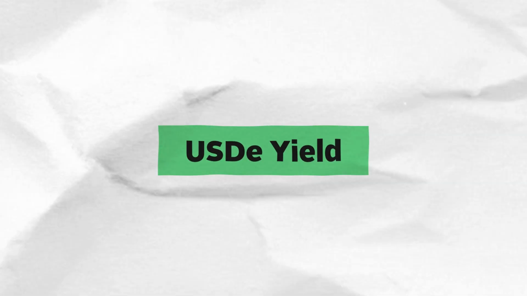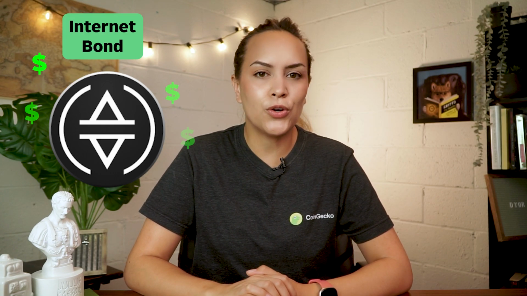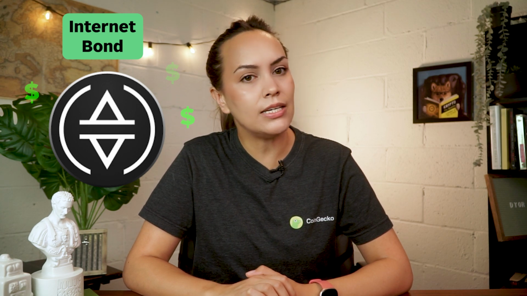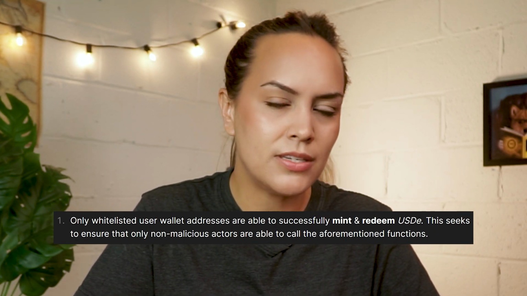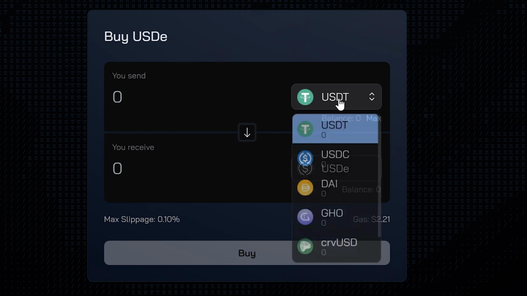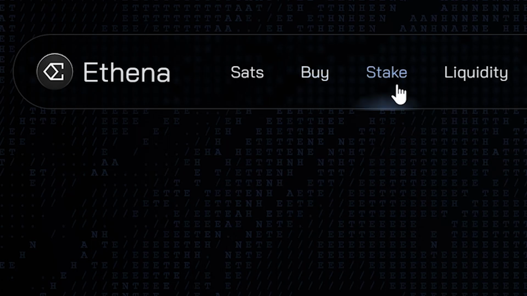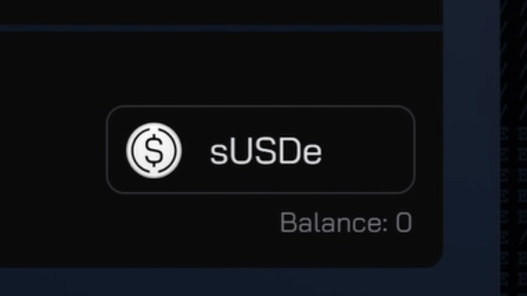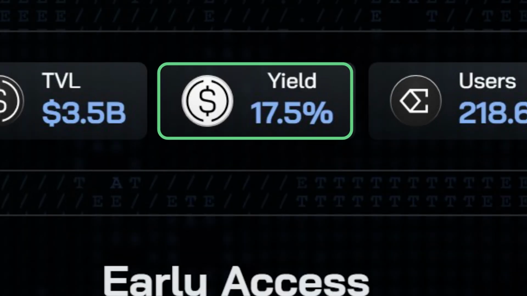Ethena also calls USDe the internet bond because users can earn yield by staking USDe. While currently only whitelisted addresses can participate in the minting of new USDe, regular users can already participate in earning yield by buying USDe through Ethena or other DEXs or CEXs which support it, then staking it on Ethena to receive sUSDe. At time of shooting, this yield stood around 17%. So where does the yield come from?